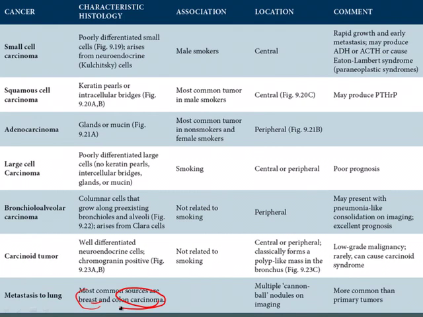When patients have metastasis to the lung, it usually presents as multiple cannonball nodules on imaging, so that you have multiple circular nodules within the lung, and metastasis is more common than primary tumors. So the lung is a common site for metastatic disease.